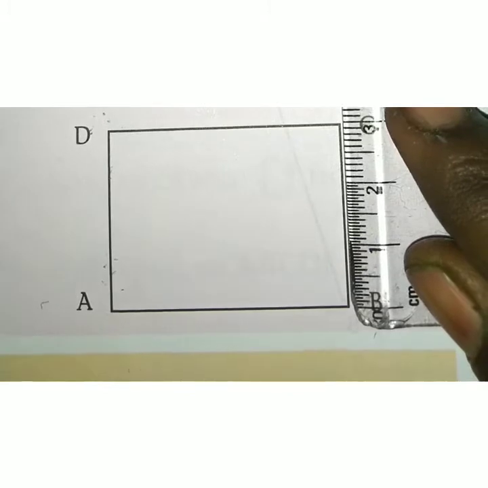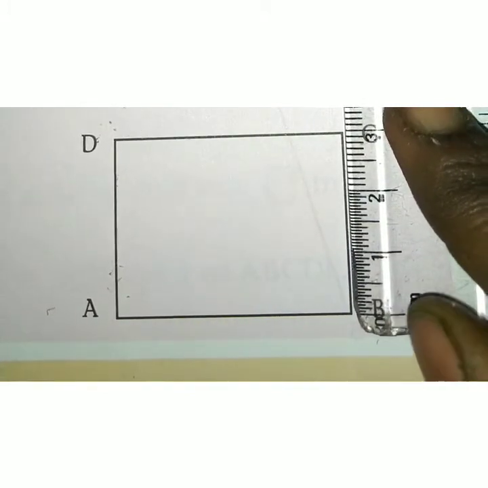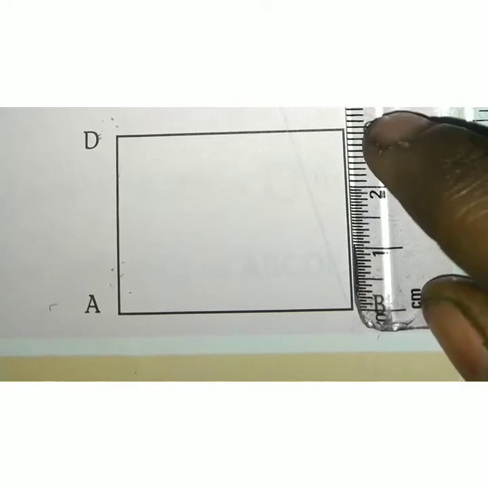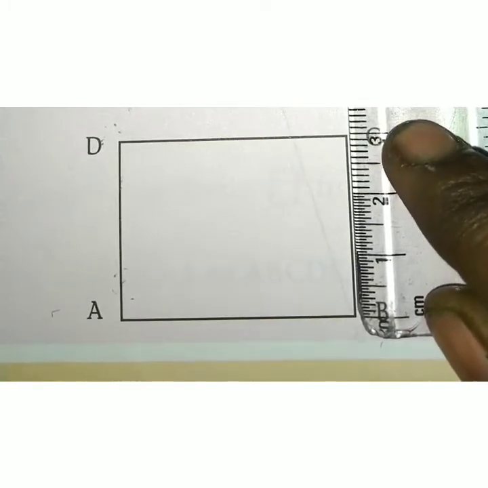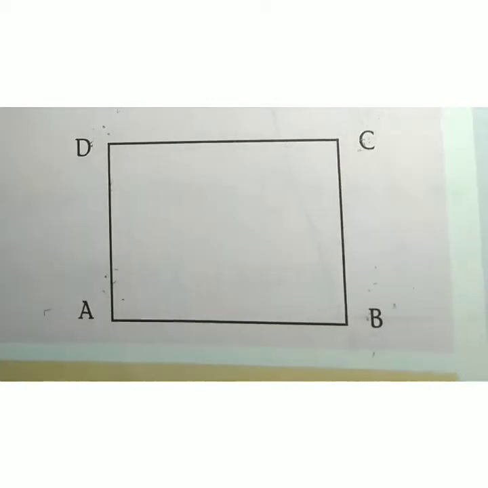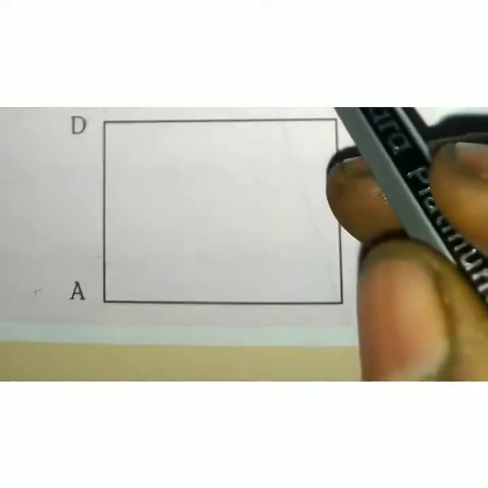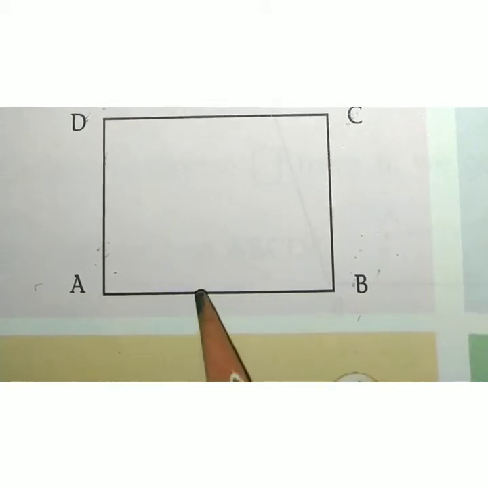It starts with vertex B and ends with vertex C, and we got the value 0 to 3. Look at the scale. It starts with 0 and ends with 3. Therefore, the breadth of the line segment BC is 3 centimeter. The answer for the second question is line segment BC is 3 centimeter.